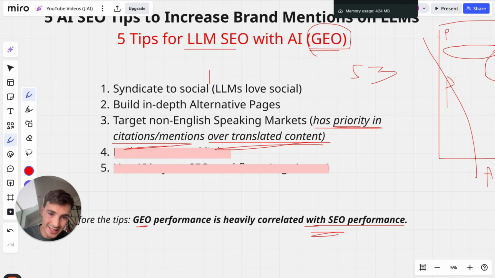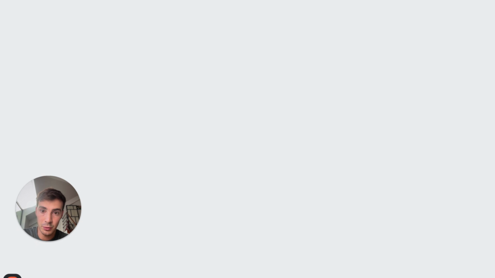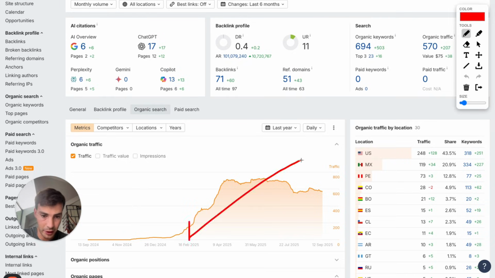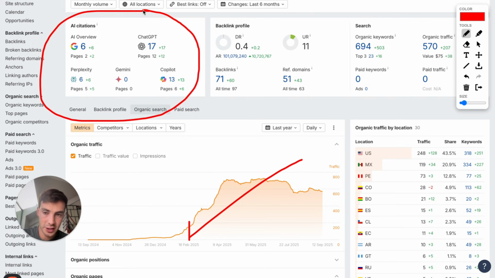That being said, what I see is that if the citations are originally in the language that I'm prompting the LLM in, they have a level of priority that's higher. Hopefully that made sense. And so what I mean by this, and the reason why they're growing, they're seeing an increase in, and this is super early, right? This is super early. They're seeing an increase in citations because they're targeting markets that are less competitive.